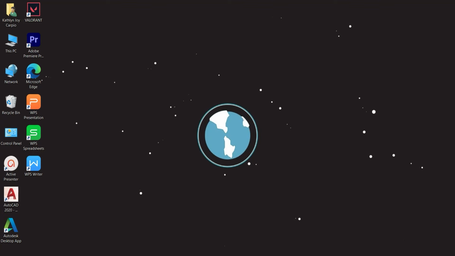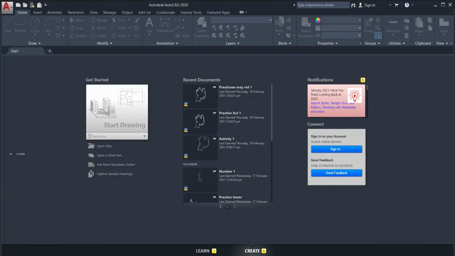Hello future engineers, I am Kathleen Joy Carpio, an industrial engineering student of Batangas State University. For today's video, I will be providing you a tutorial on how to create a figure with specific coordinates, length, and angle using AutoCAD. After making the figure, we will be adding dimensions to it. But for now, let's open the application.